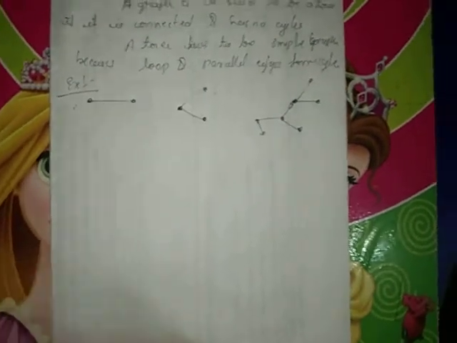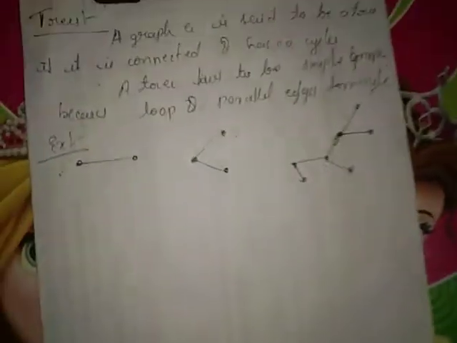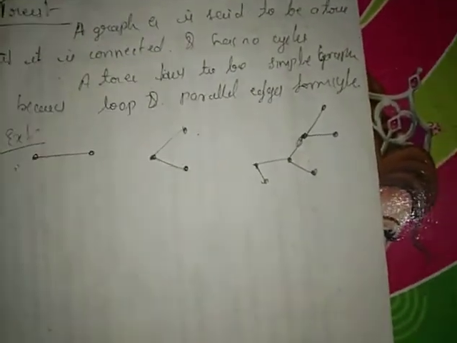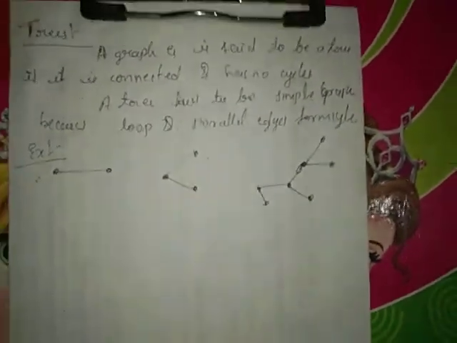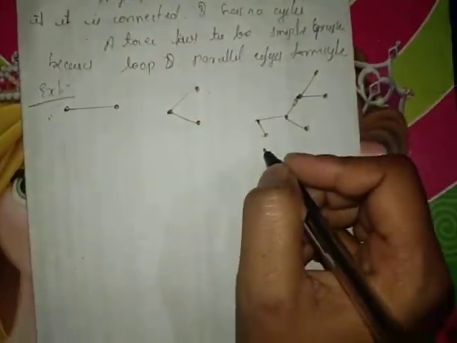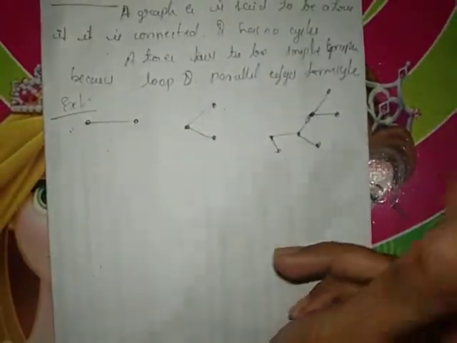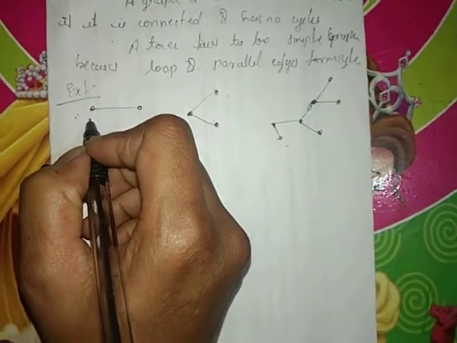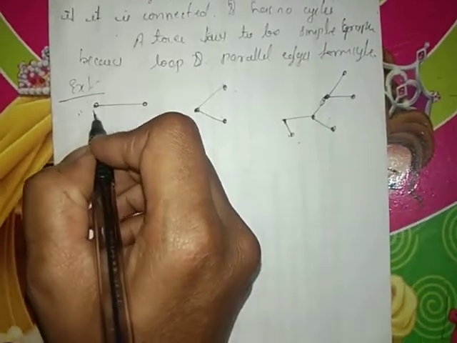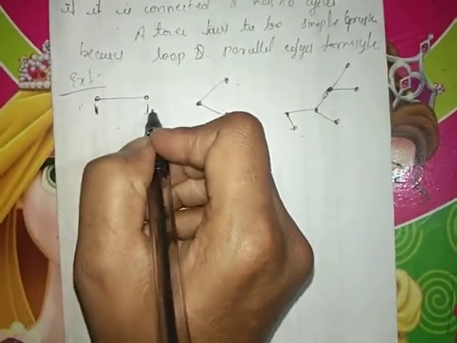Each tree possesses at least two pendant vertices. Two pendant vertices means the degree of the vertex is 1. Here also the degree of the vertex is 1.